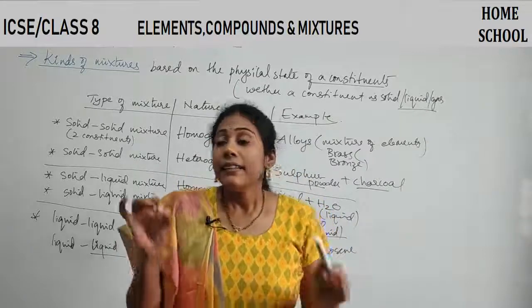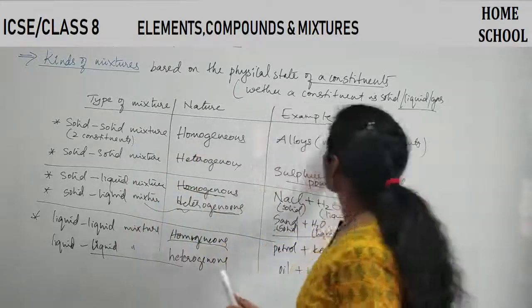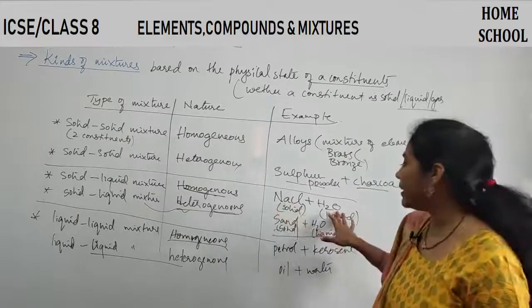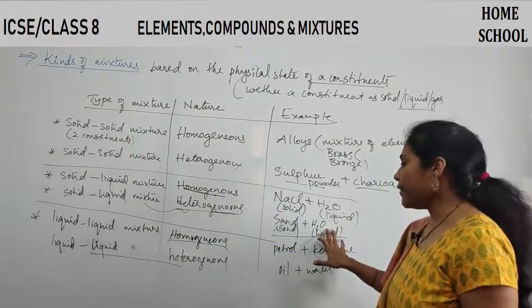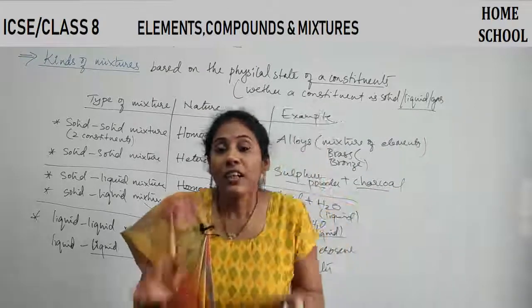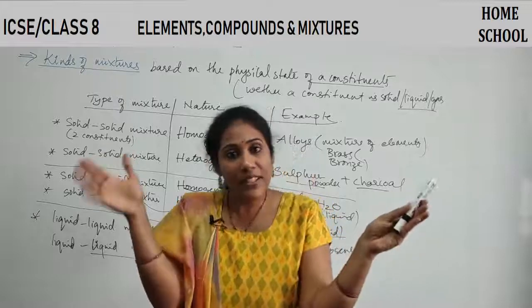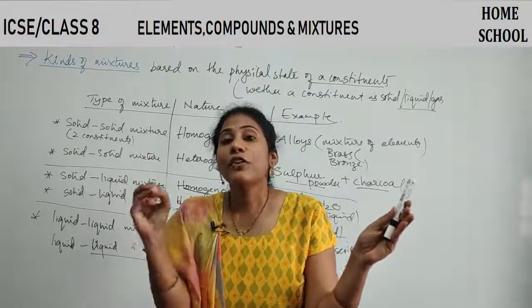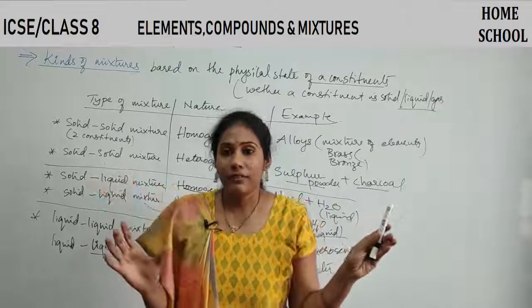I said the components of a mixture can be separated. NaCl can be separated from water, sand can be separated from water, petrol can be separated from kerosene. In case of a mixture, components can be separated by physical methods only. Those physical methods we are going to discuss one by one.